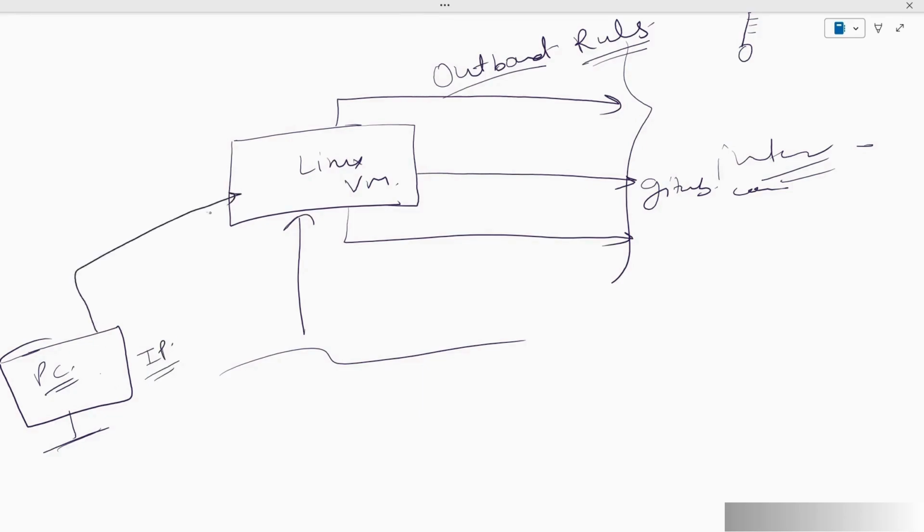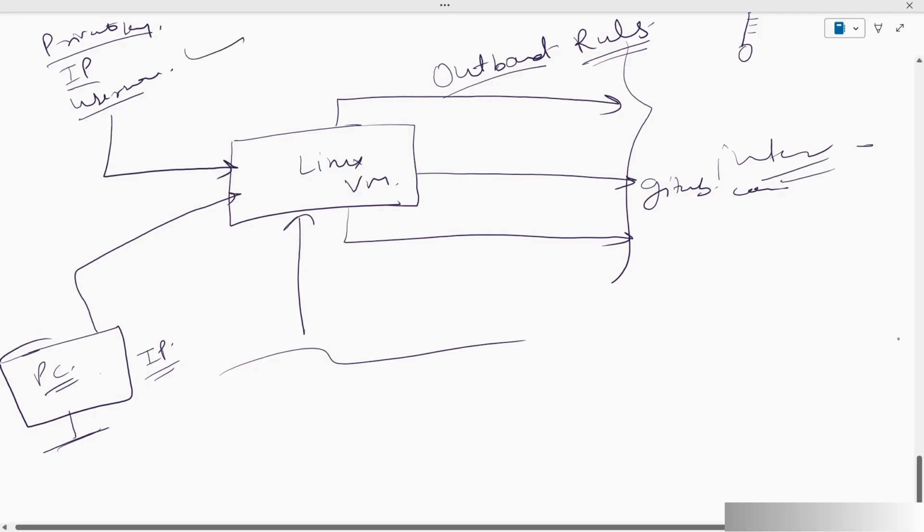If it is allowed, then only access will be given to the Linux machine. Third scenario could be that I want access from anywhere in the world, if they have the private key, which is the key for our machine, and if they have the IP address and the username of the machine, then they should be able to access the machine from anywhere. In that case, what rule do we have to set up?